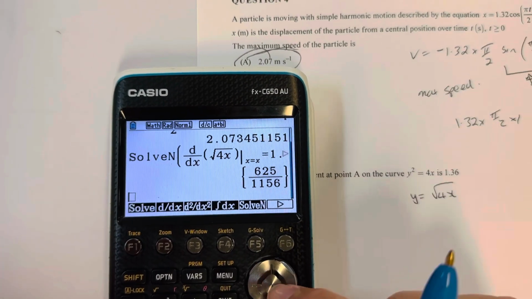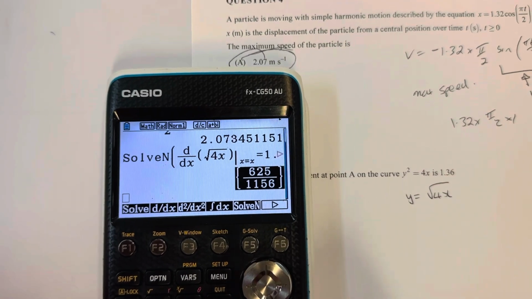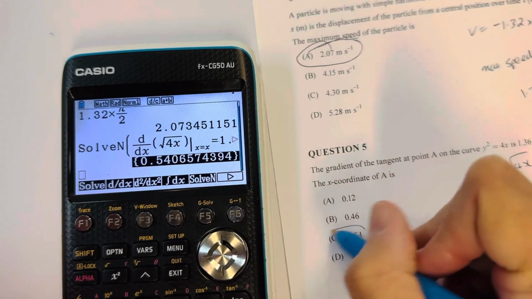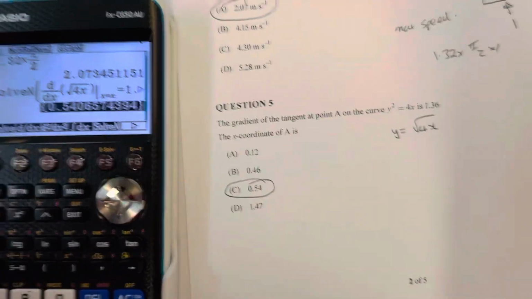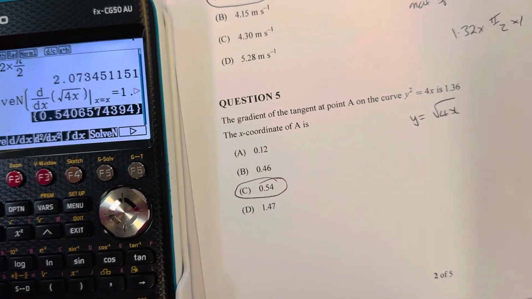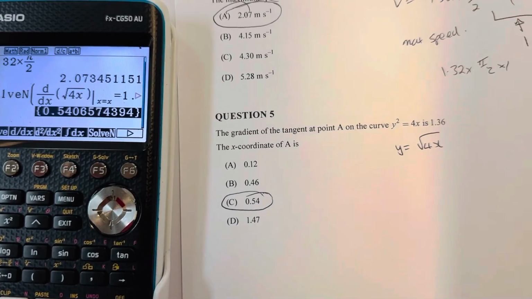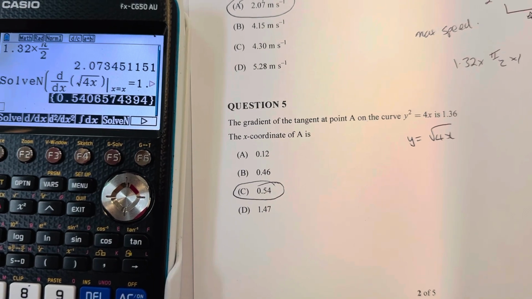Exit. It's given me, let's go back up there and make that a decimal, 0.5406. So C is the answer there. Because gradient is the derivative, so that's when the derivative is 1.36, and it's when x equals 0.54. There we go.